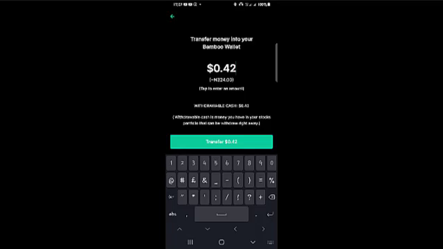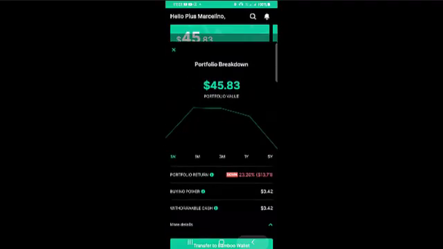Once you're done, click on transfer and your money will be converted to the appropriate currency and sent into the bank that you have linked to your account. All right, so that is that about this platform.